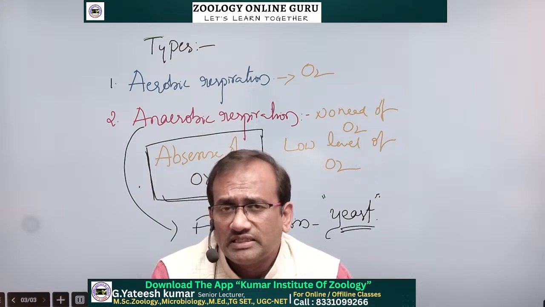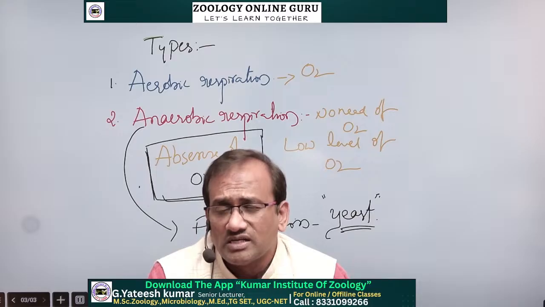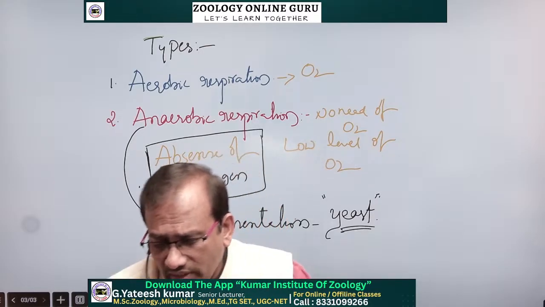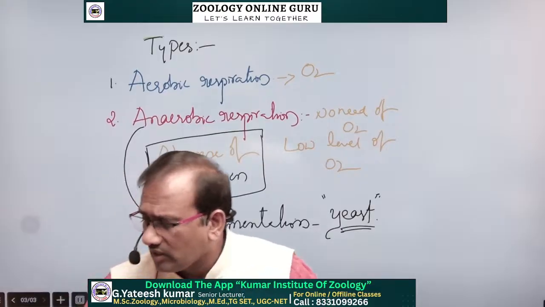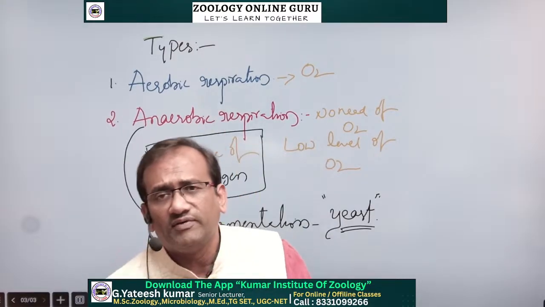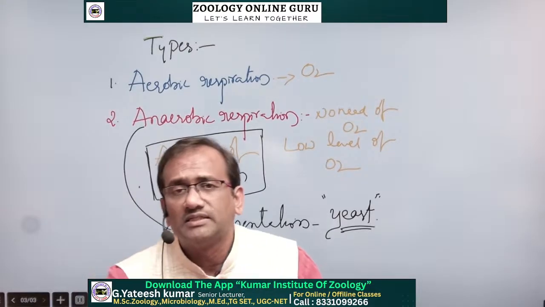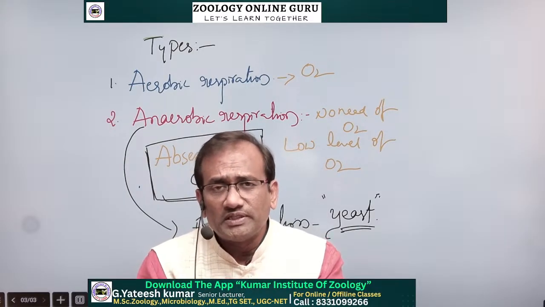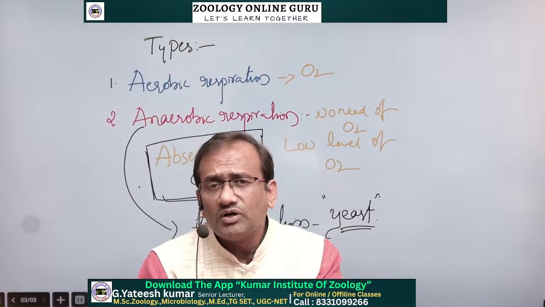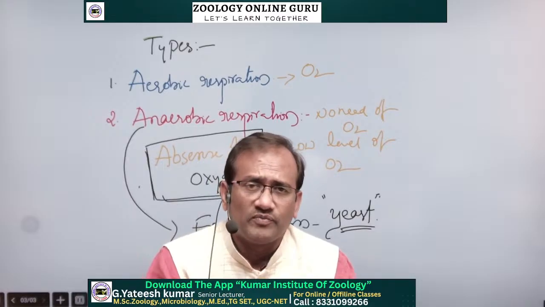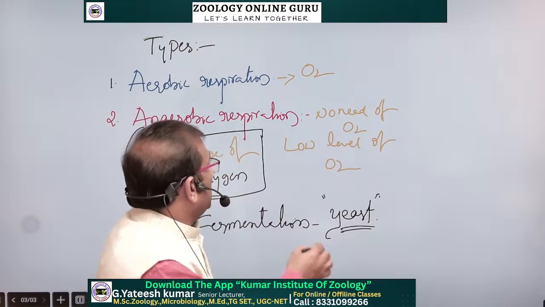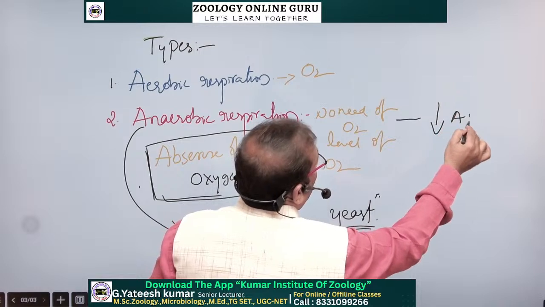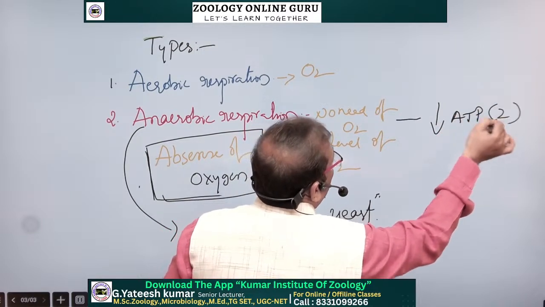So whatever we discussed just now, all are with oxygen, because we discussed mitochondria and oxygen. Whenever we are talking about mitochondria and oxygen, definitely that is known as aerobic respiration. In the anaerobic respiration, we don't use the words oxygen and mitochondria, because in anaerobic respiration very low ATP is released, only 2 ATPs, very low.